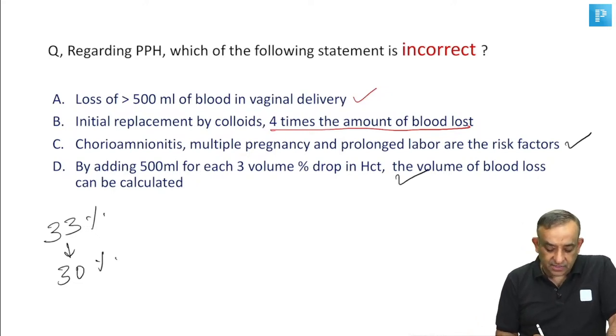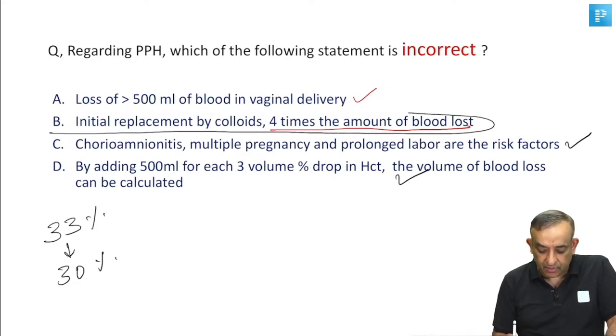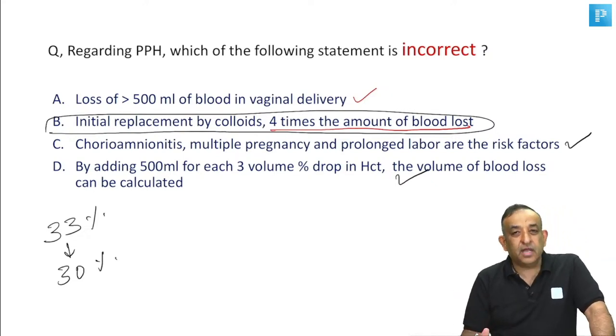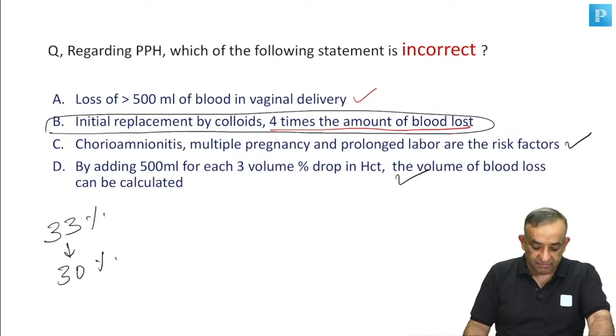So I'll give you the answer. The wrong choice is B. All right, so initial replacement by colloids is not what is done. We give colloids, we give fluids, but it's better to give blood if it is available.